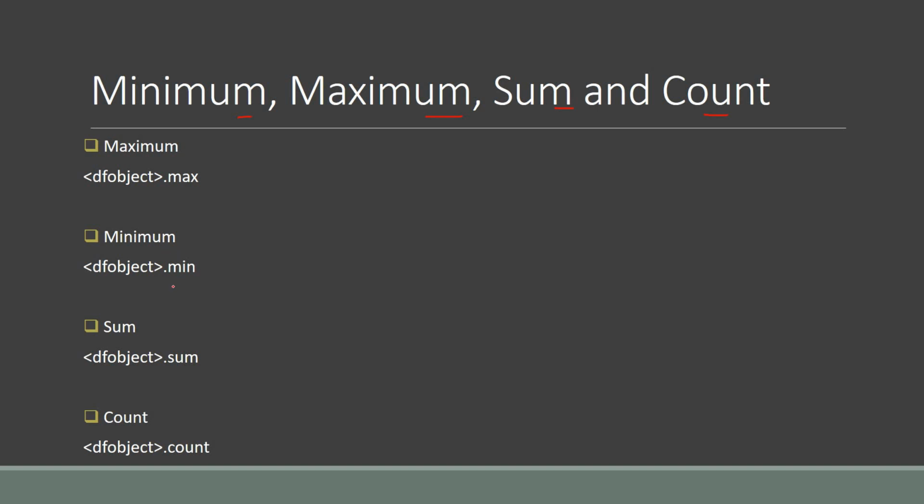Next, minimum also gives the minimum value. Same case, sum gives the total sum of that column. After that, we have count, which we know about earlier. So now let us take an example.